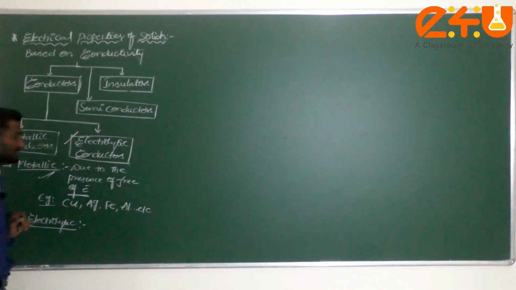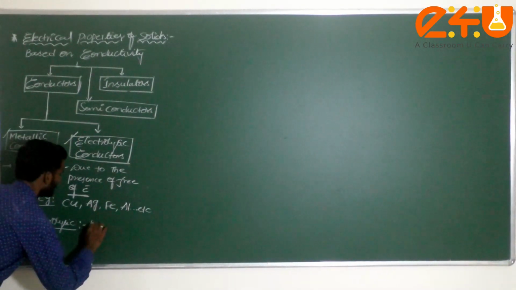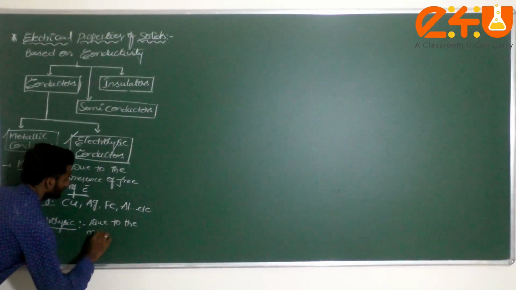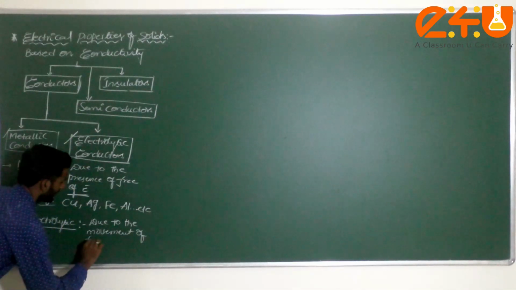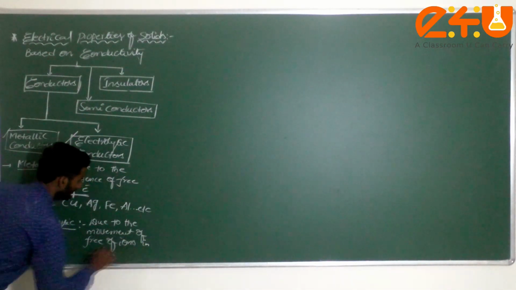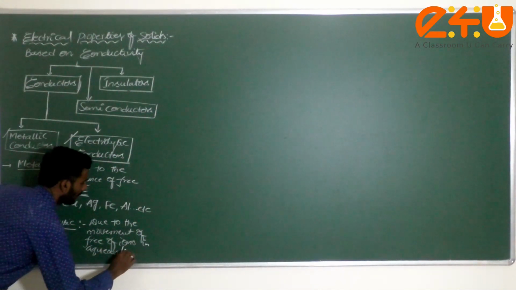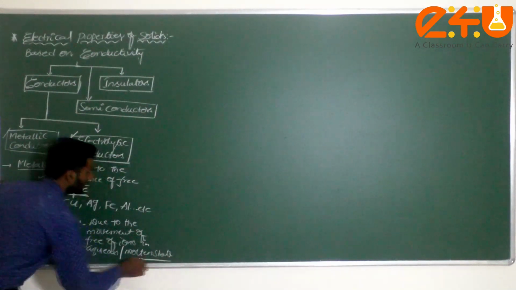Such types of conductors are known as electrolytic conductors, due to the movement of free ions in aqueous solution or molten state.